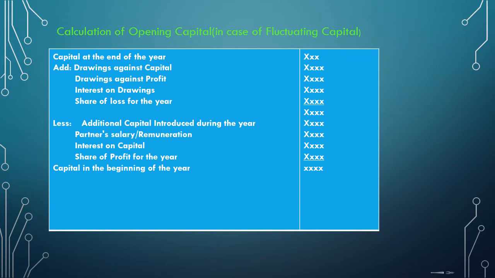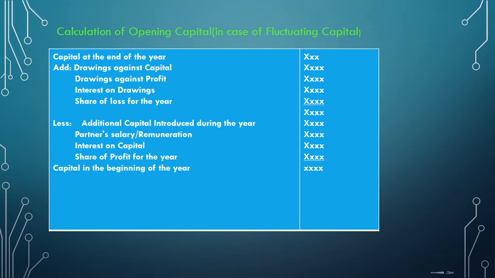Capital at the end of the year to begin with, then add drawings against the capital, drawings against profit, interest on drawings, share of loss. Less additional capital introduced, partner salary, interest on capital, share of profit for the year, then you will get the capital in the beginning of the year.